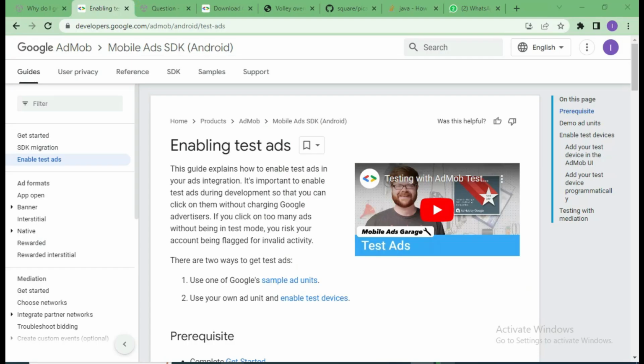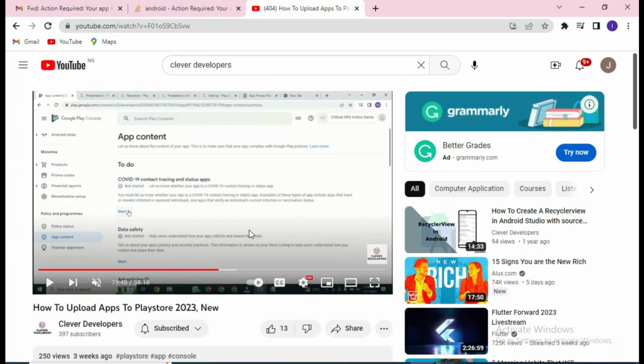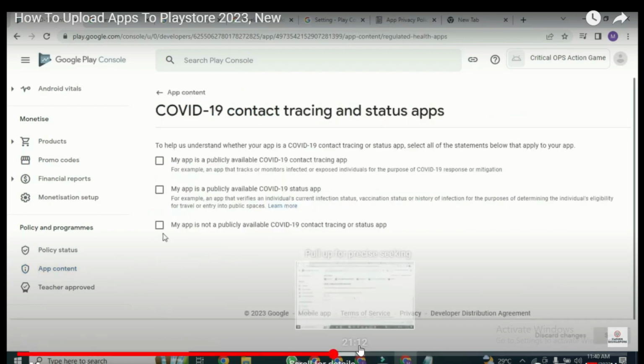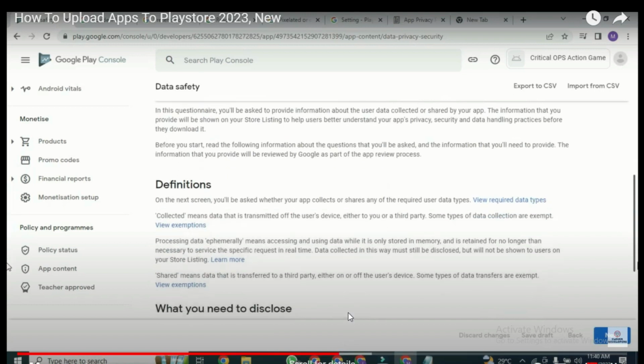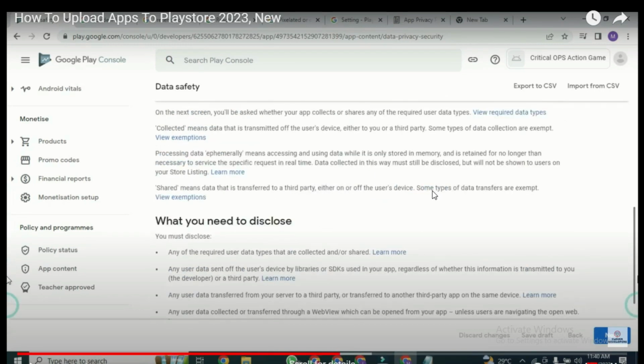Now look at this video, sorry for opening this tab. From this video, how to upload app to Play Store, if you watch, let me show you something. Let me skip this COVID-19 area so that we go to the data safety area. You can see that when you come to data safety, even if your app doesn't collect name, password, email or phone number, there's something that you still need to click.